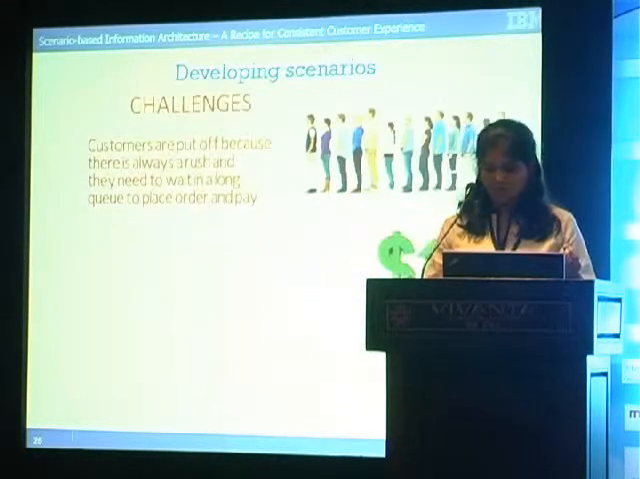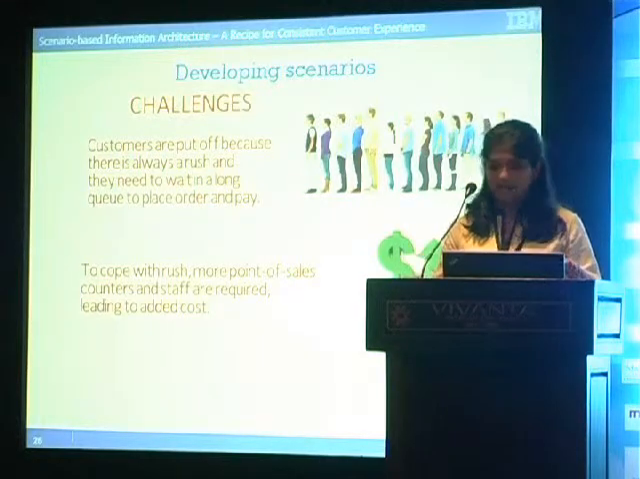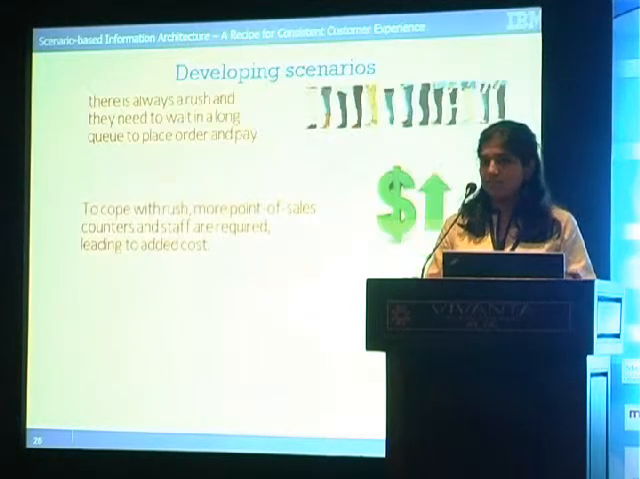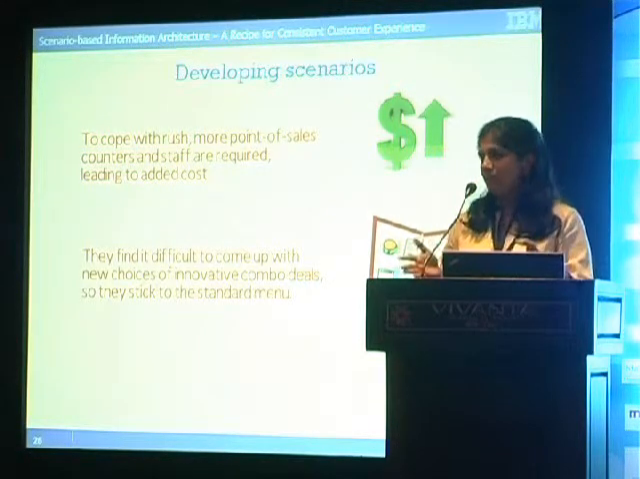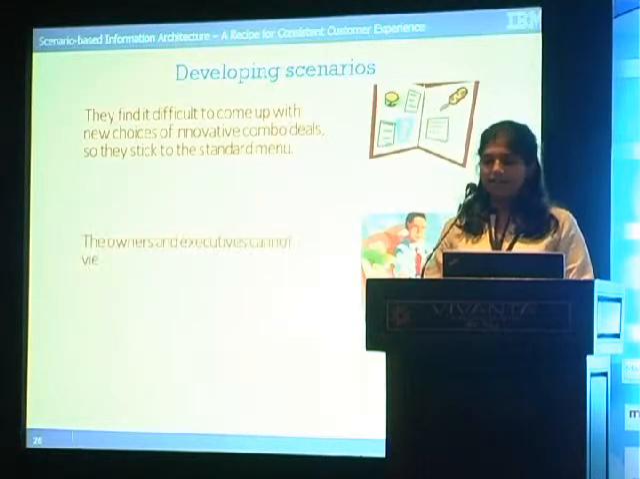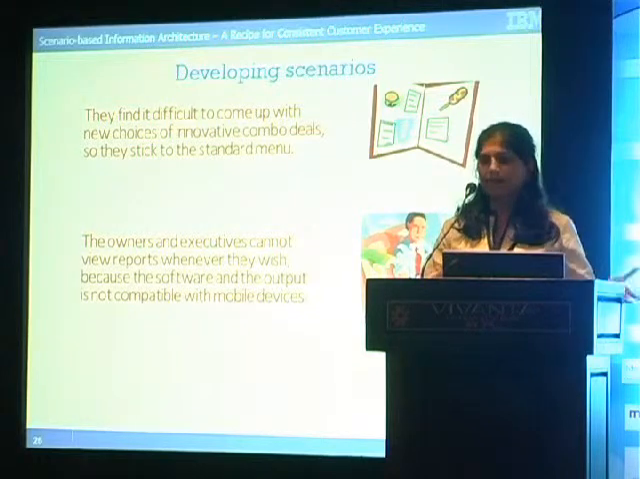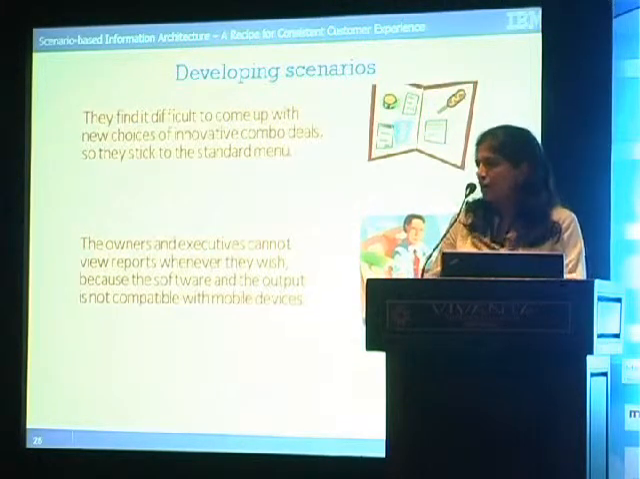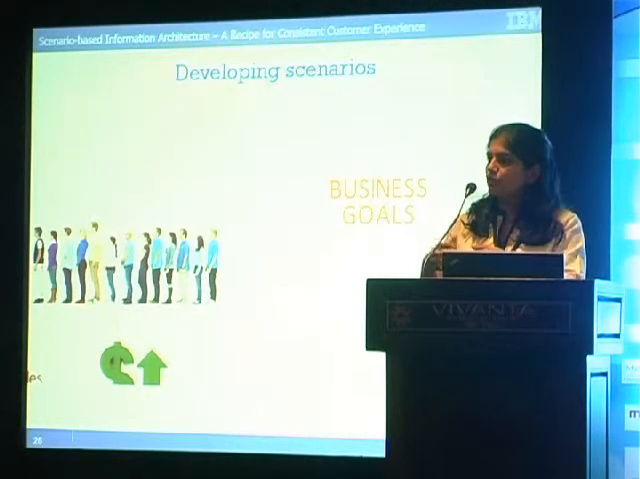getting their orders. Then to cope with that rush, he has to have more point of sales personnel and staff, which means more cost. They find it difficult to give more combo offers, so they have to stick to a standard menu. And the managers and executives really don't have access to how it is all faring on a day-to-day basis, because it's not accessible on their mobile devices. So these challenges will help you come to your goals.